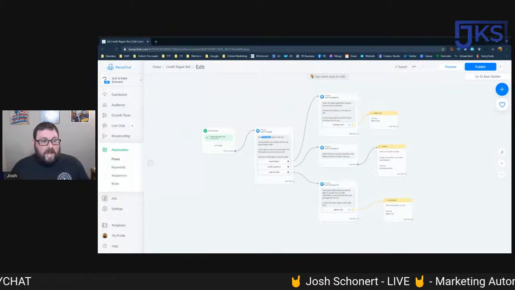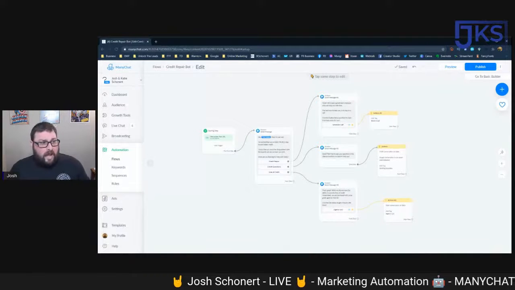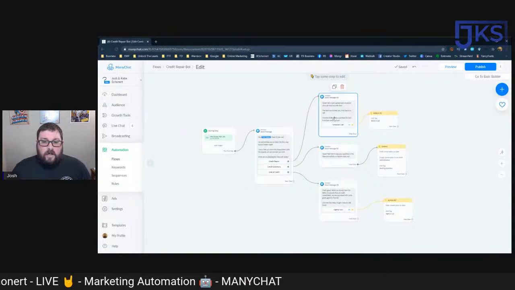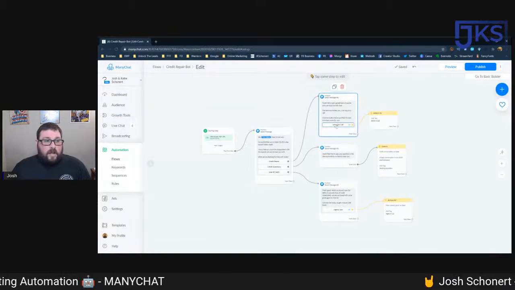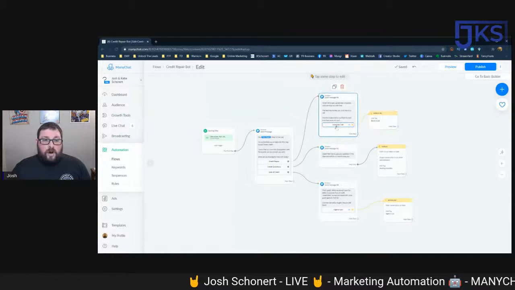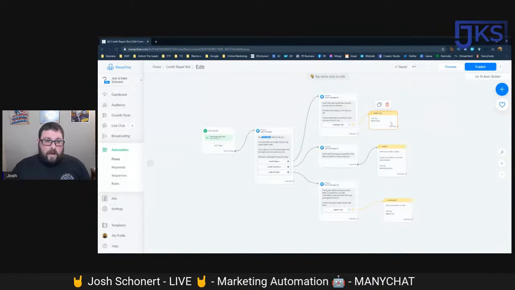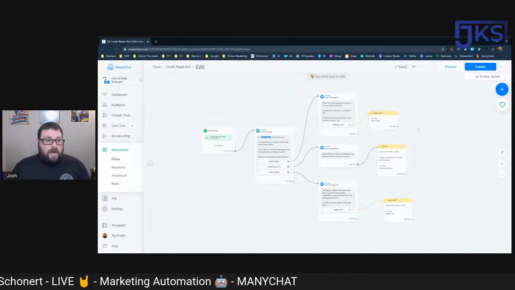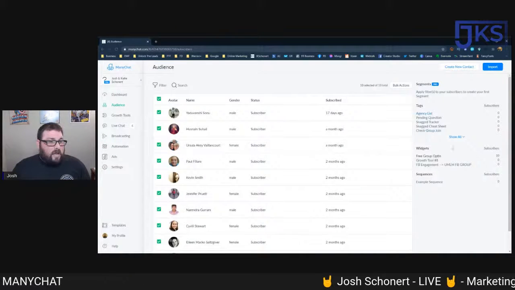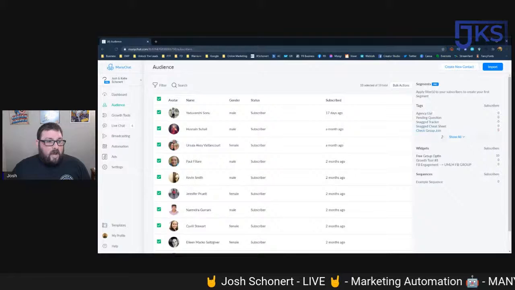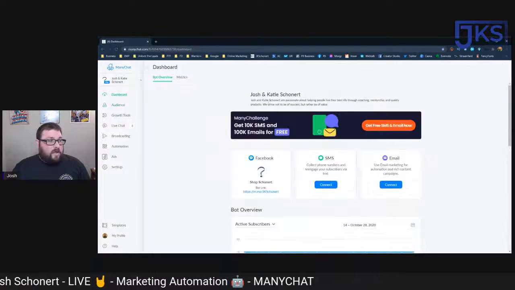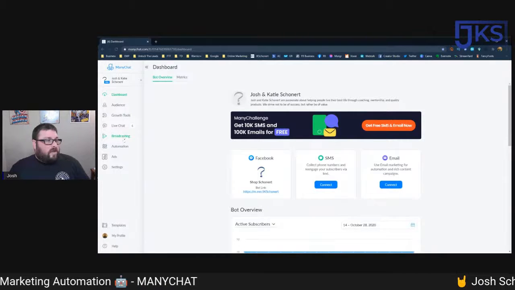And the probably coolest thing about that is every time someone goes through here and clicks this button, they're going to get tagged. They're going to say, hey, book a call. If they didn't book the call through that link, go follow up with them. This tag is for you to be able to go in through. And so we're going quickly through the list, and you can see there's tags here. I don't have anybody on the tags right away because nobody's actually gone through and done any of those. But that's really the gist of it, right?